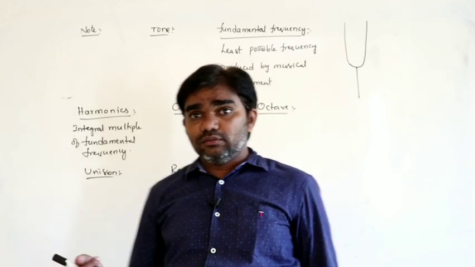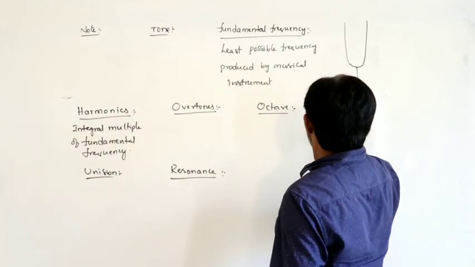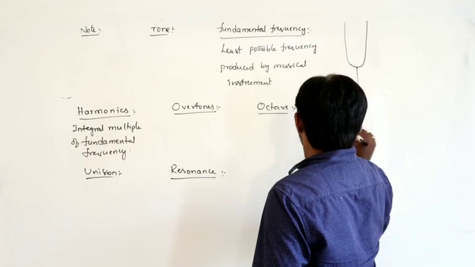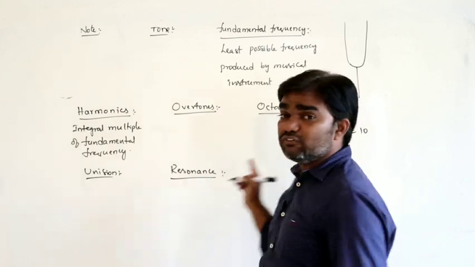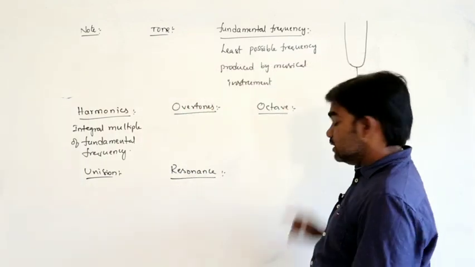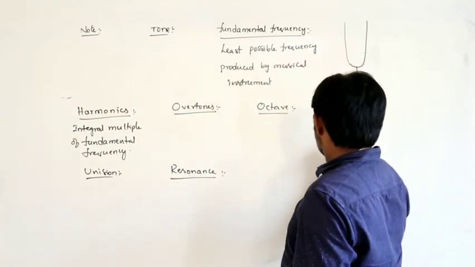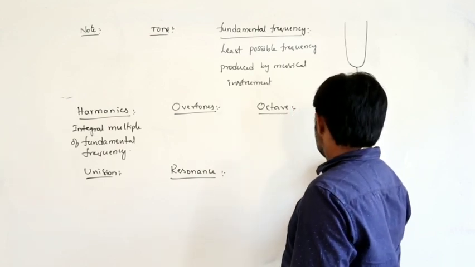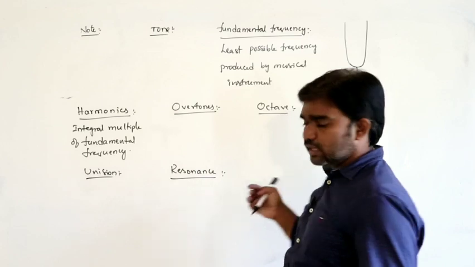So if the fundamental frequency is 10 Hz, that is also 1 into 10, which is 10. This is called the first harmonic. 2 into 10 is called the second harmonic, 3 into 10 is called the third harmonic, like that.